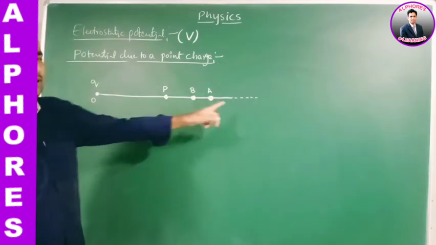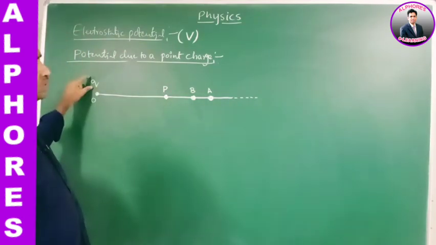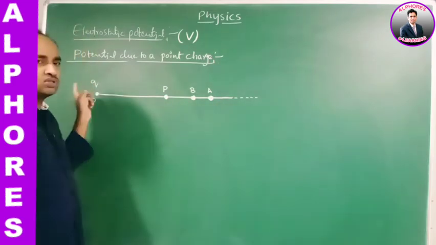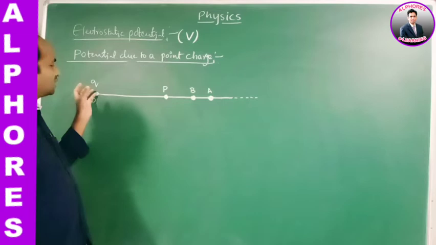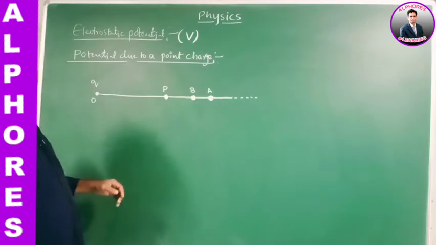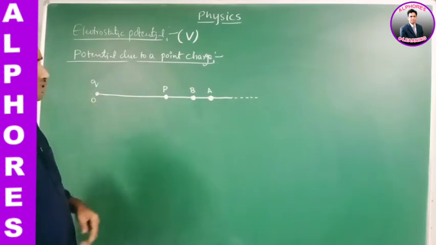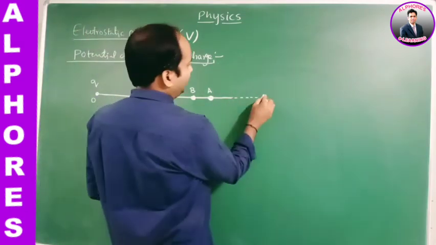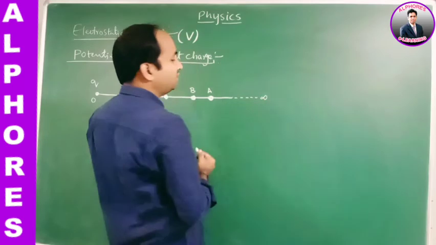The electric field formed by this charge Q extends up to this point. This is the source charge because it is responsible for producing the electric field. The dotted line indicates there is no electric field; let us consider this to be at infinite distance.